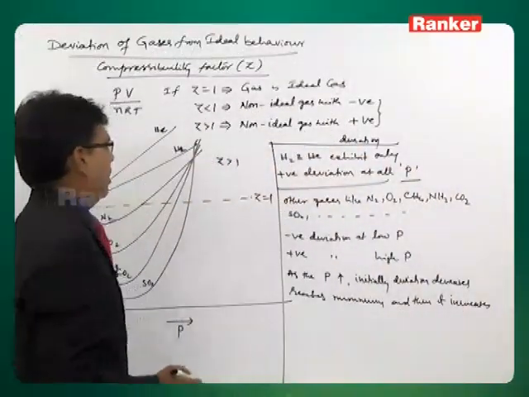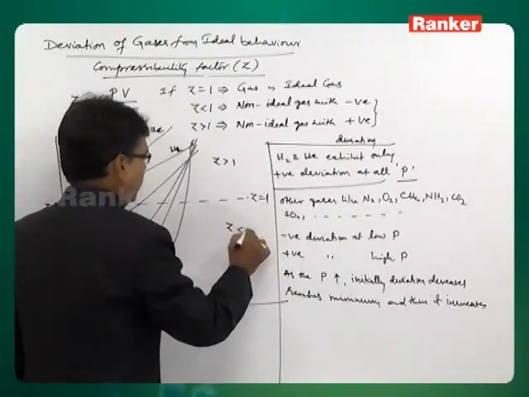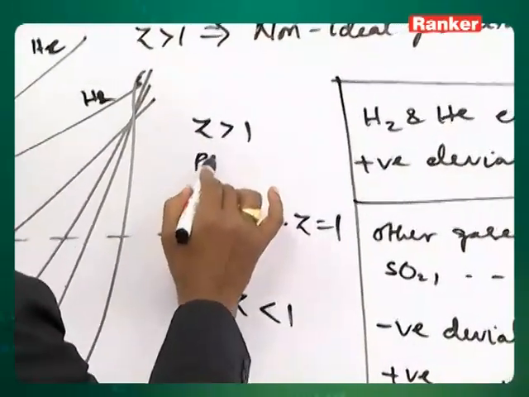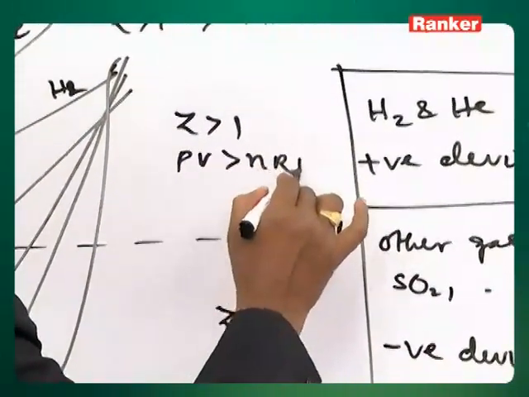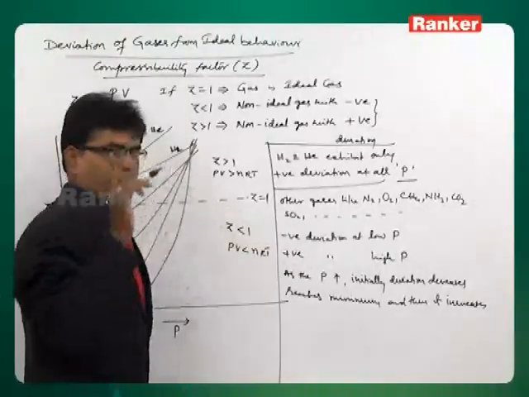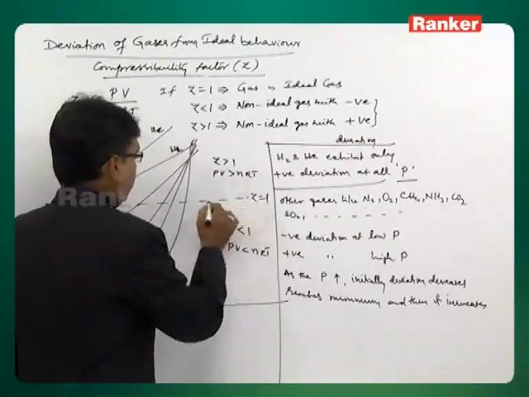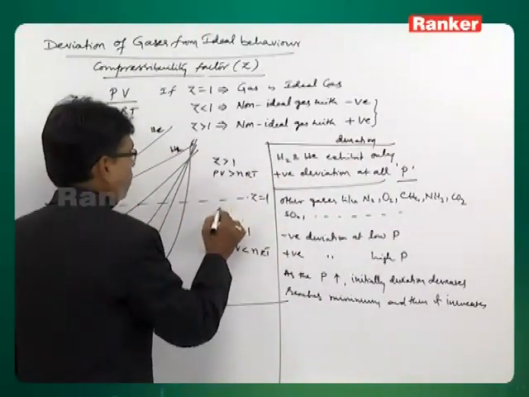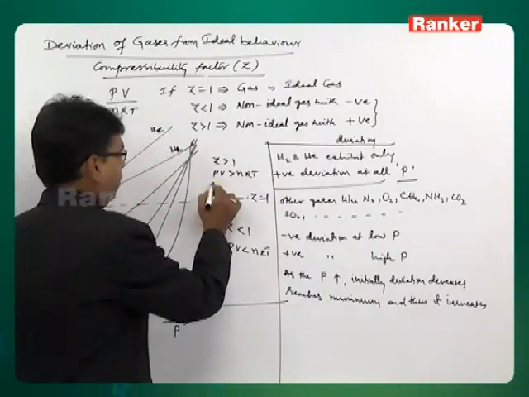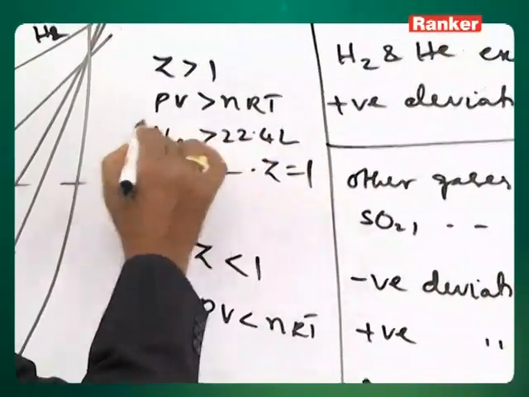Now, here one more thing: this is Z equal to 1, this is Z greater than 1 and this is Z less than 1. Z greater than 1 means, as we already said, PV is greater than nRT; Z less than 1 means PV is less than nRT. The other way we can describe the deviation is this: if Z is equal to 1, then molar volume is 22.4 liters. But here molar volume is greater than 22.4 liters.